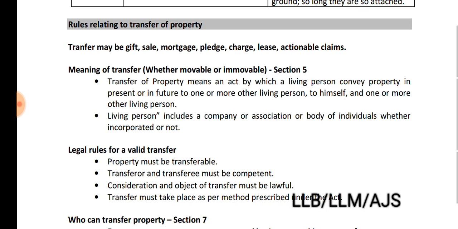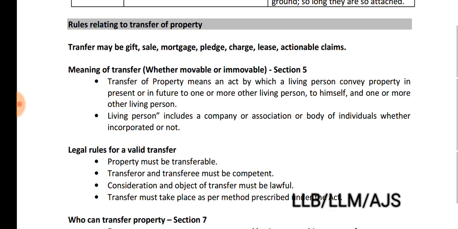So to whom? To one or more. Number one, to one or more other living persons. Number two, to himself. He can transfer this property to himself as well, and an example will be trust. And three, to himself and one or more other living persons.